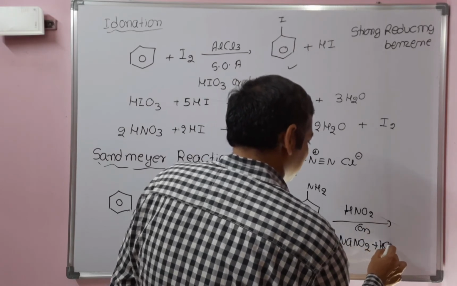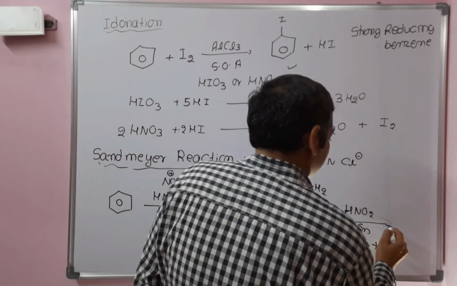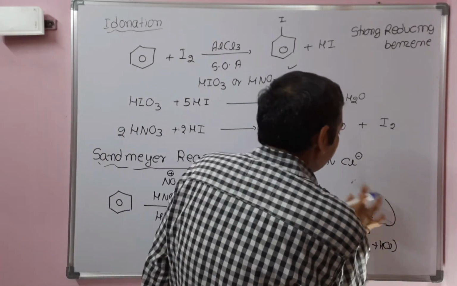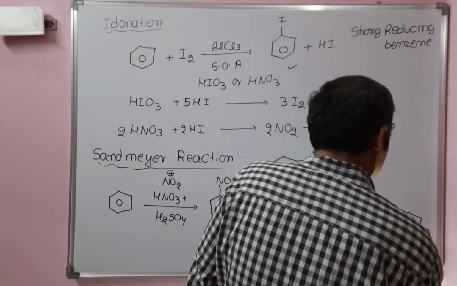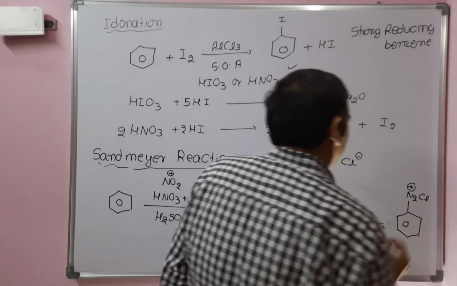This NaNO2 plus HCl ultimately gives HNO2 to give benzene diazonium chloride. So we'll get benzene diazonium chloride. This is the starting material for the preparation of aryl halides in Sandmeyer reaction.